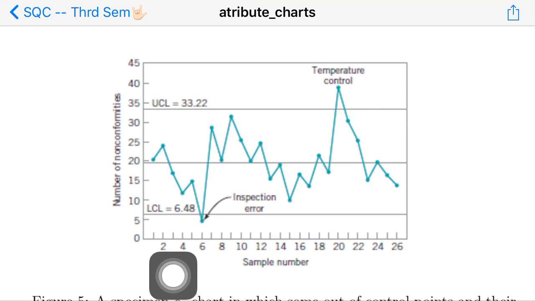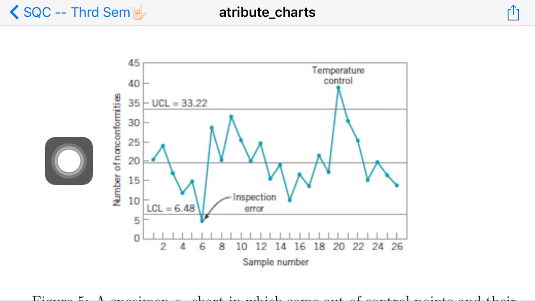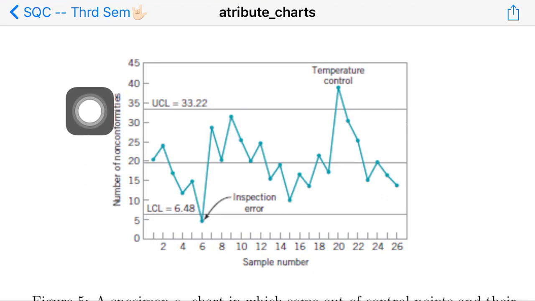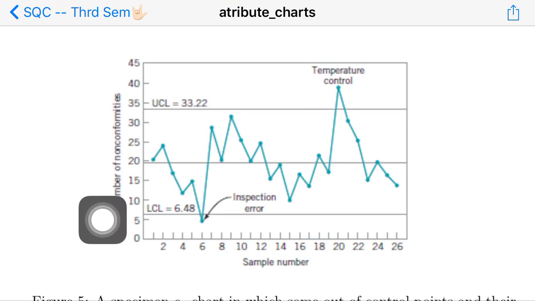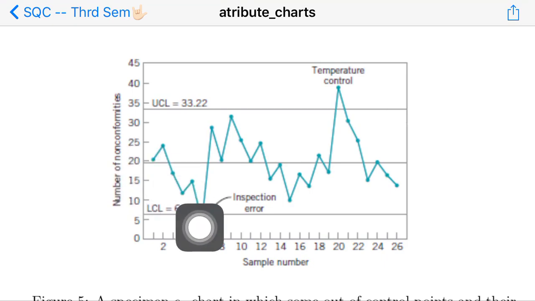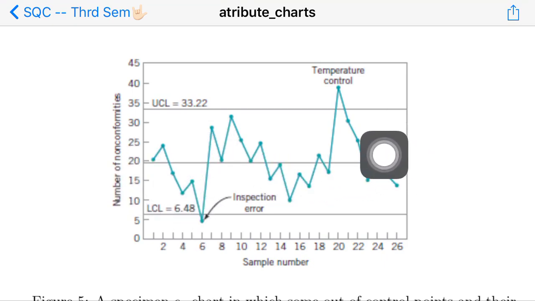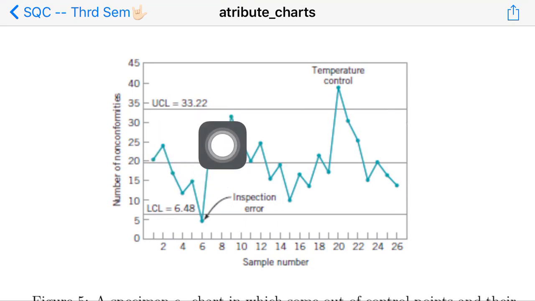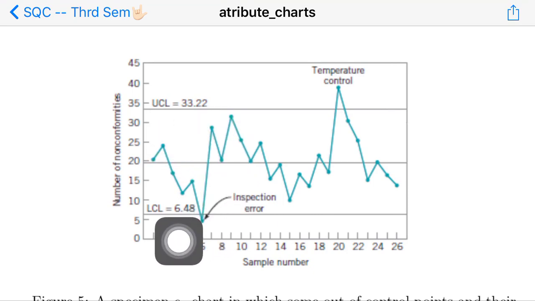So this is the first sample, second, third, fourth, etc. The number of non-conformities or defects is given on the vertical axis. I have plotted all the points in this control chart, and this is only a specimen with UCL equal to 33.22, LCL equal to 6.48, and so on.